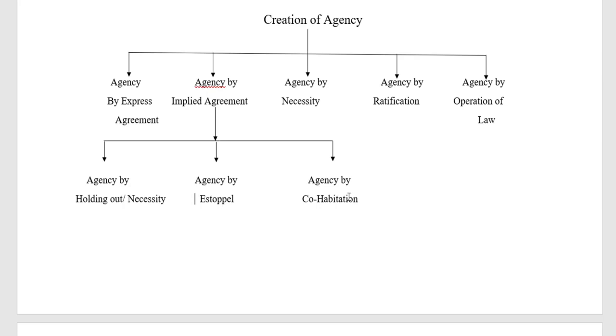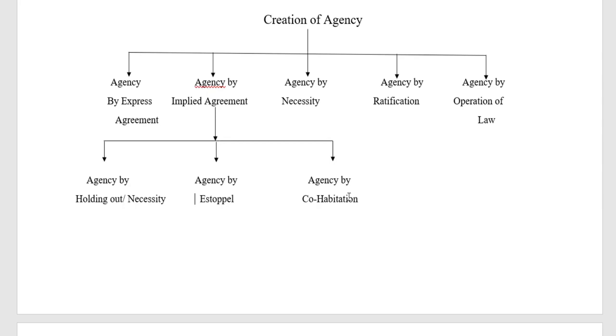If they make others believe that they are husband and wife, and any act is done by the wife, here the act of the parties is very much important. The principal is the husband and the agent is the wife.